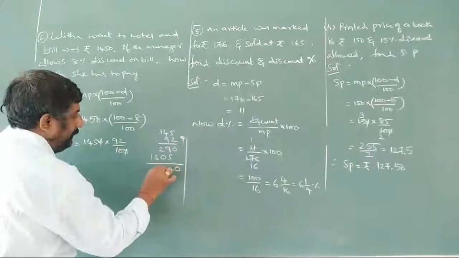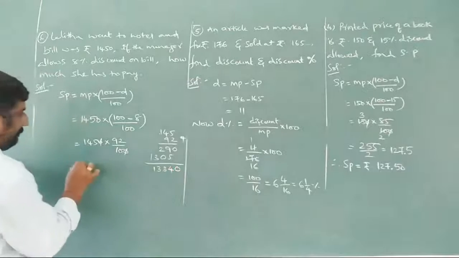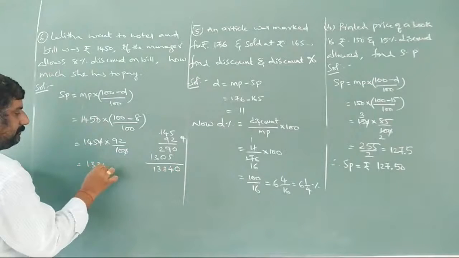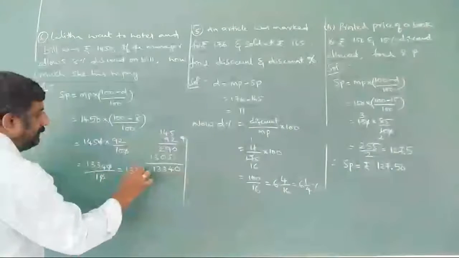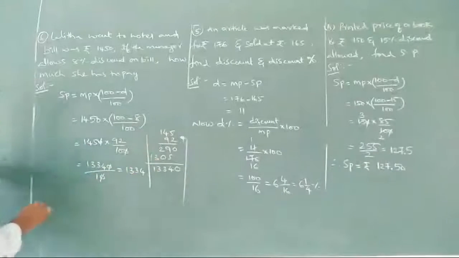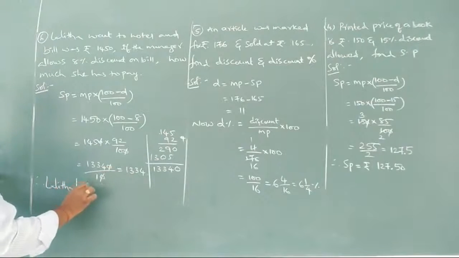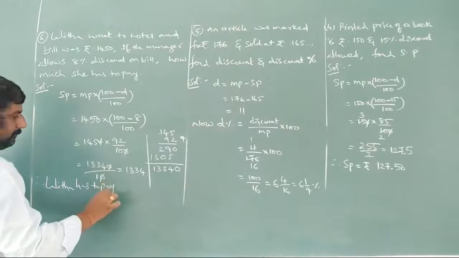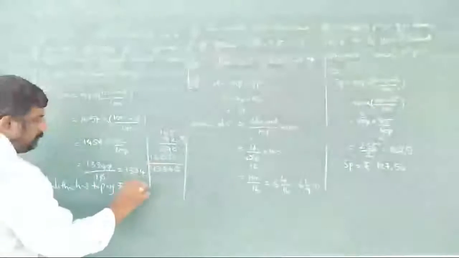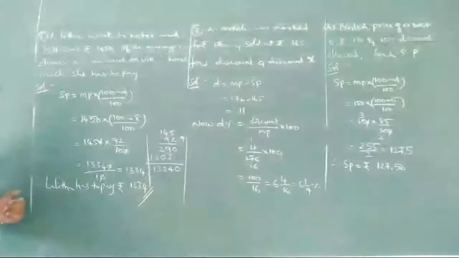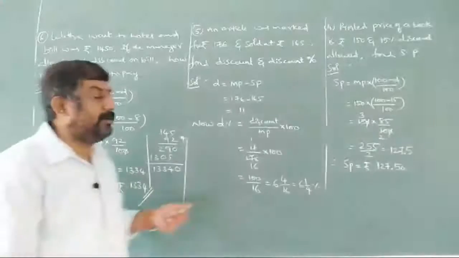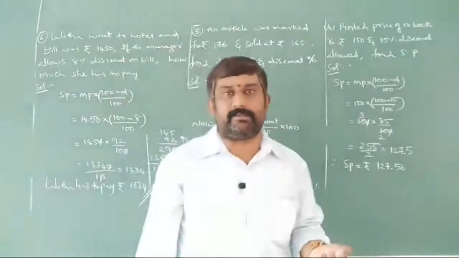So 13 3 4 3 by 10, or else 0 0 getting cancelled. 1 3 3 4. So therefore Lalita has to pay 1334. Okay, so these are about discounts.